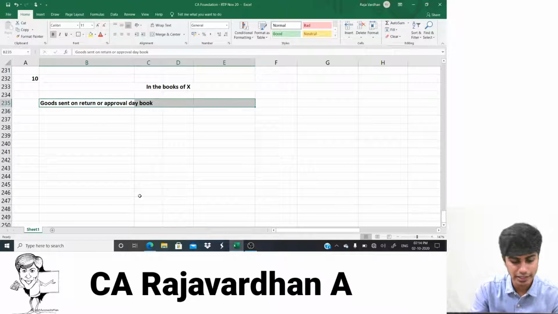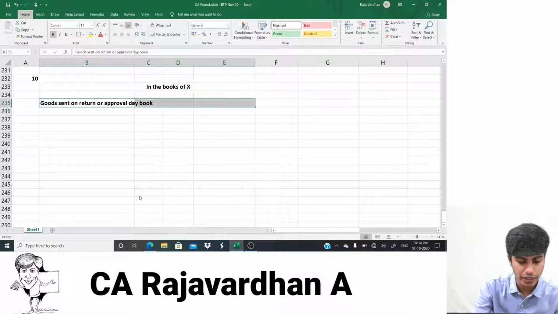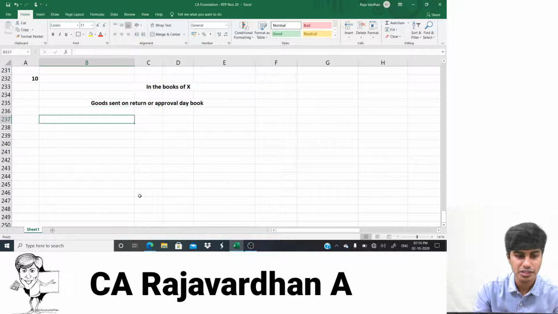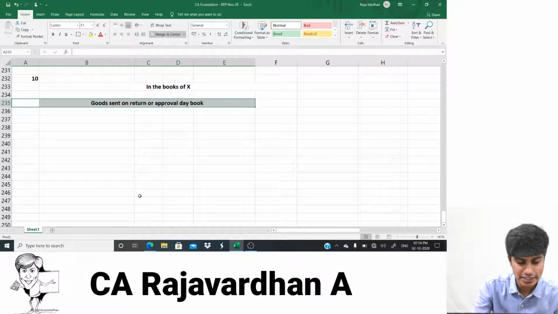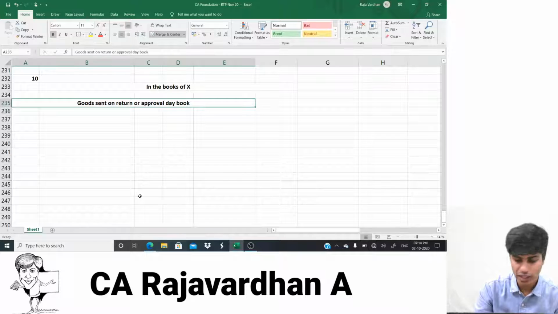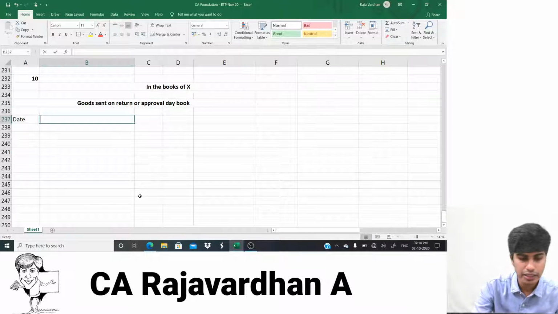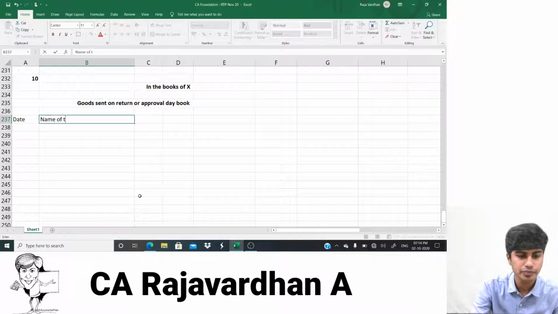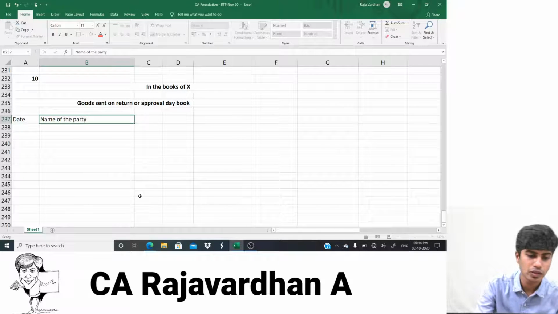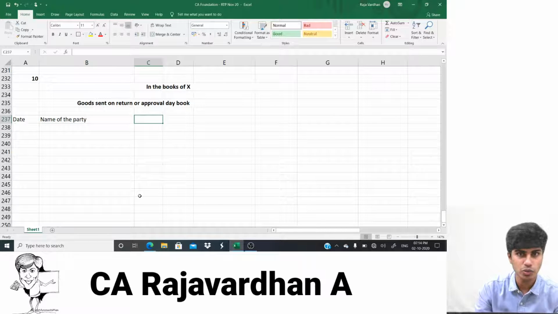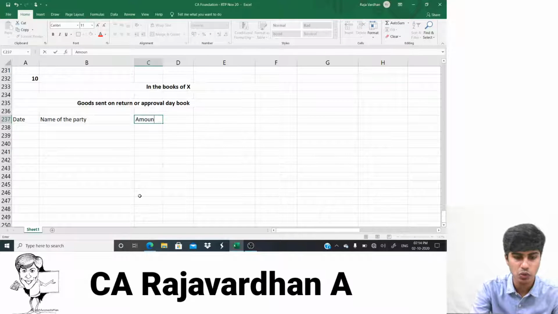We'd have to prepare the ledger also. We'll do it after we finish this. Sir, why not now? We can't do two things simultaneously, isn't it? One at a time. So my first column will be the date column. Then I'll write particulars or name of the party, with whom we're basically dealing, and then the amount column.